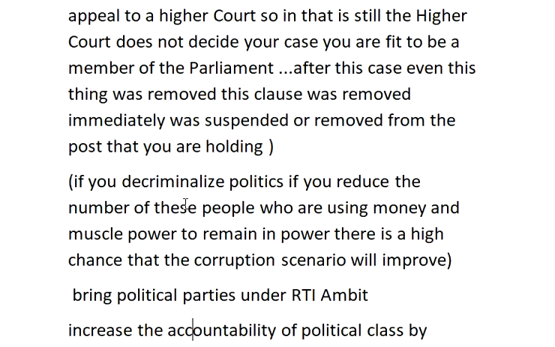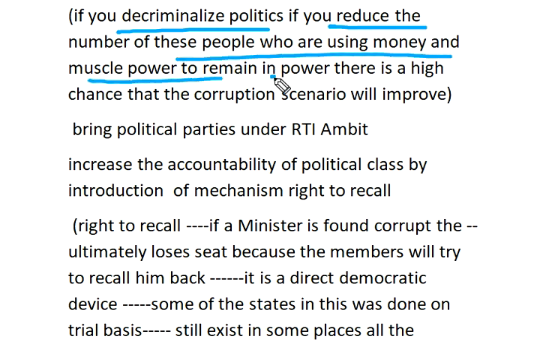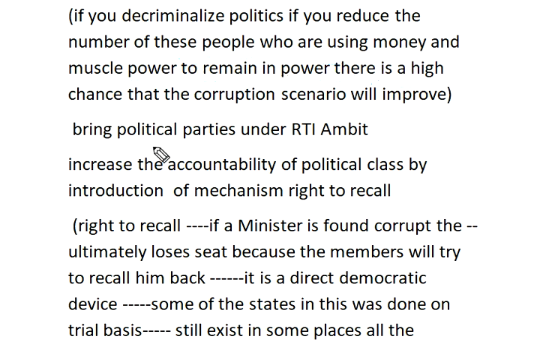So if you decriminalize politics and reduce the number of people who are using money or muscle power to remain in power, there is a high chance the corruption scenario in the country will improve. Bring political parties under the RTI ambit.